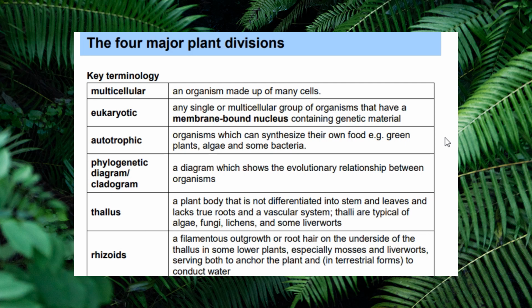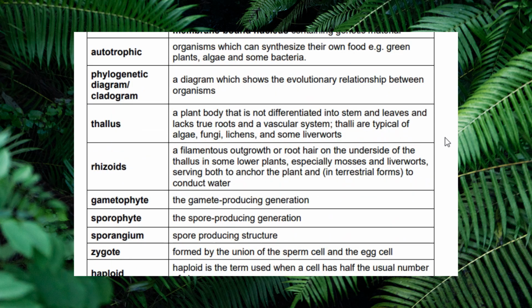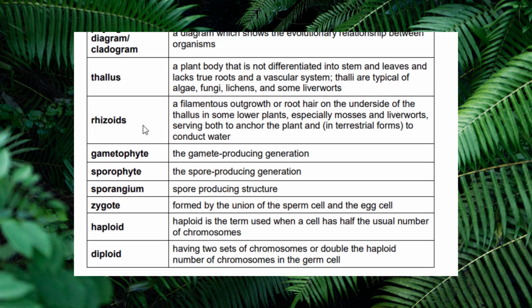There's thallus, plant body that is not differentiated into stem and leaves and lacks true roots and a vascular system. Thalli are typical of algae, fungi, and some liverworts. Then we have rhizoids, filamentous outgrowth or root hair on the underside of thallus in some lower plants, especially moss and liverwort, serving both to anchor the plant and to conduct water.